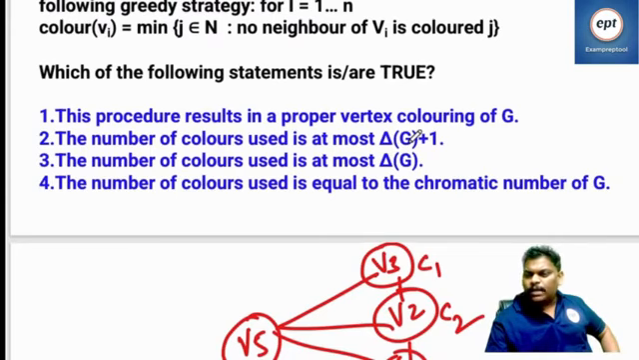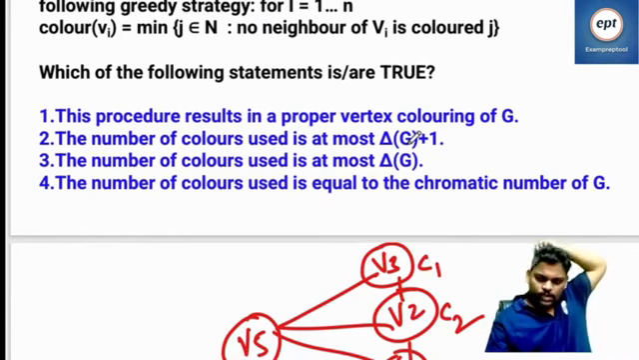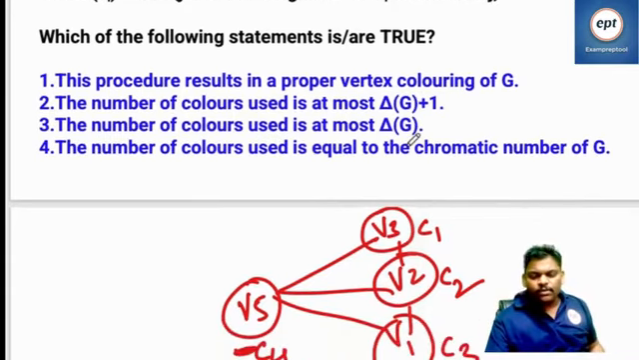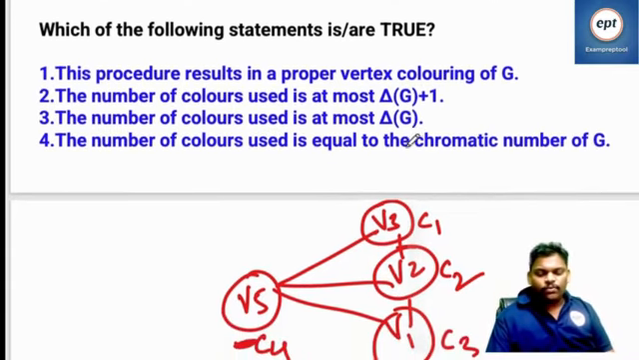GATE aspirant saying, sir, I completed 8 subjects with EM, APT, DLD and CD left out. Okay. Yeah, please complete at least 2 important topics of the pending subjects. Simultaneously do practice also.